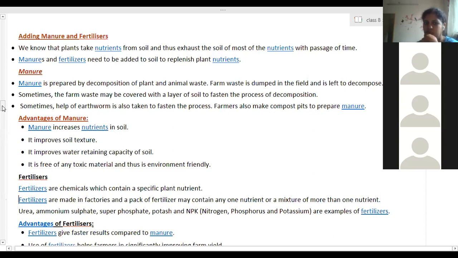Clear? Manure adds more nutrients but lesser in quantity. Fertilizers add lesser nutrients but more in quantity. Are these points clear? Are you able to understand these points? Yes, ma'am. Then write down these points right now. From this part onwards, adding manure and fertilizers.